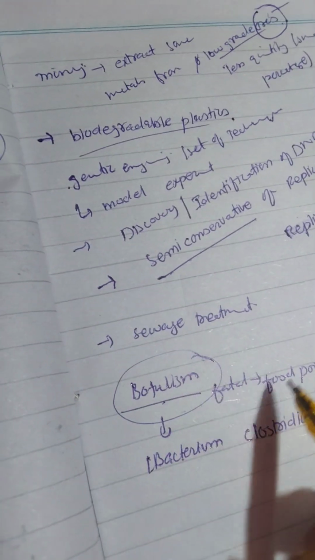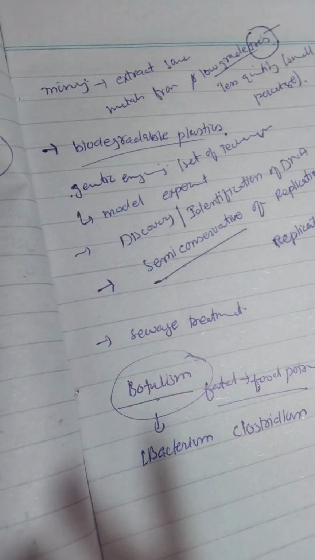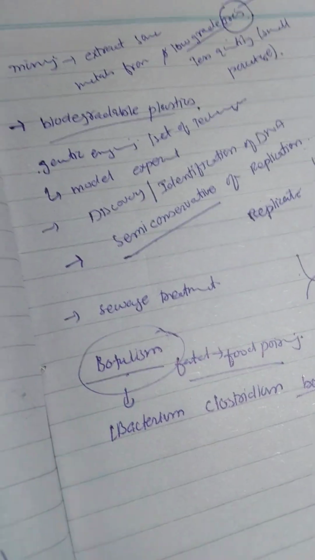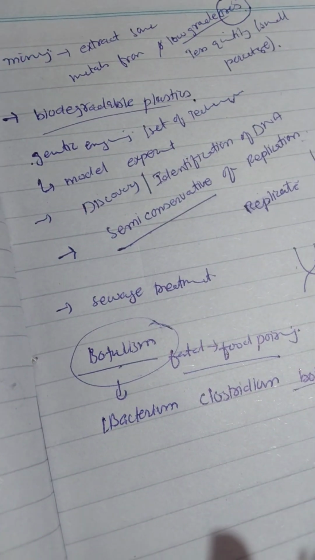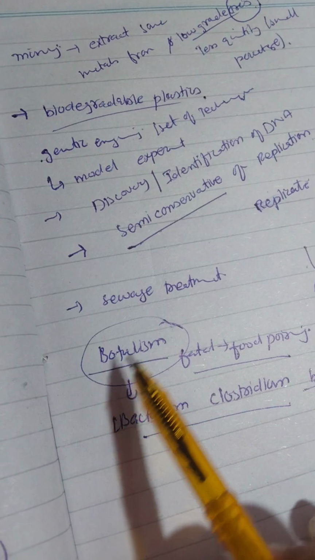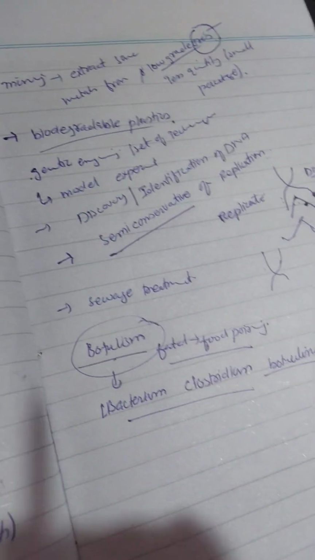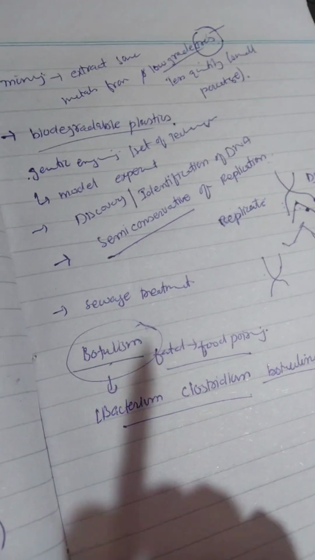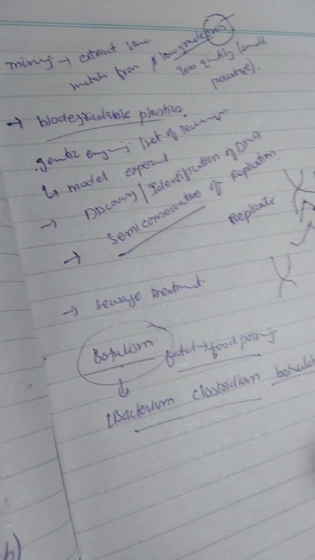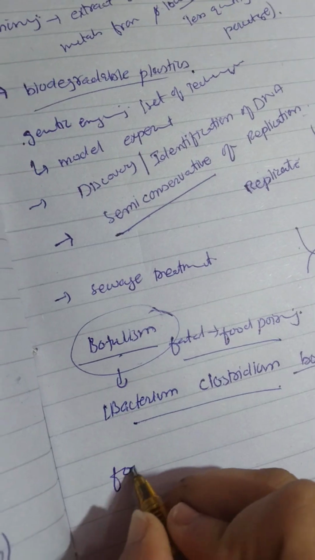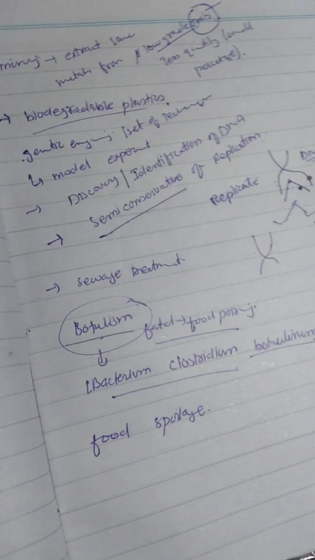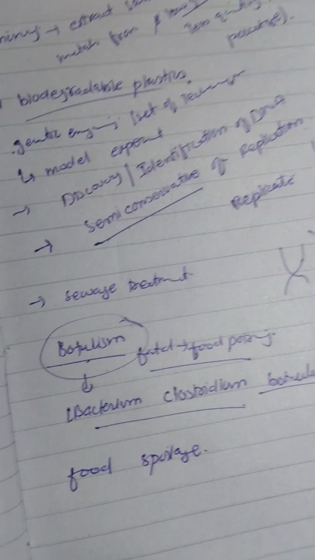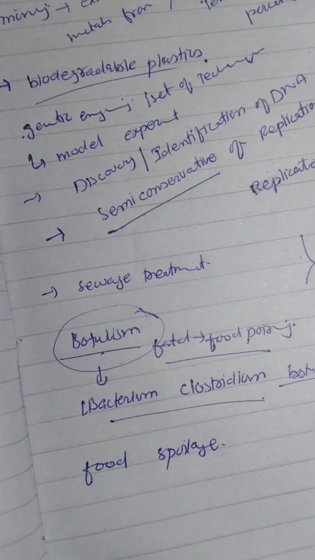Botulism is a fatal food poisoning disease. It can lead to death too, and it is caused by the bacterium Clostridium botulinum. As I said, there are some disadvantages too. So this is also responsible for food spoilage as well, right? So this was all the economical importance of the bacteria.